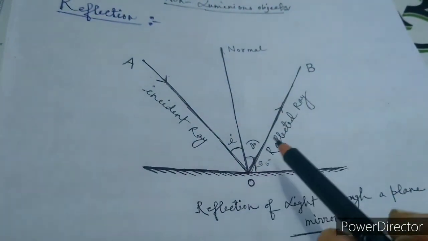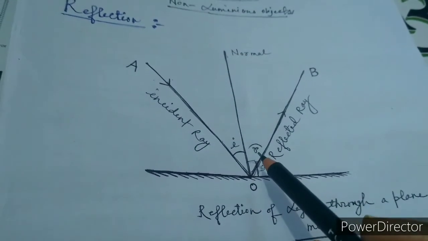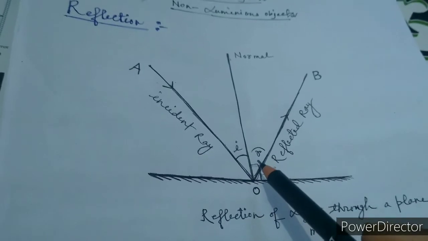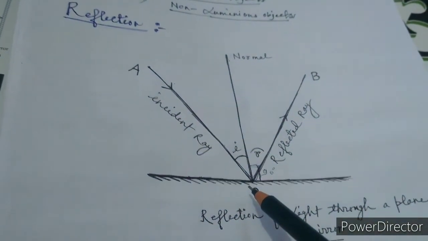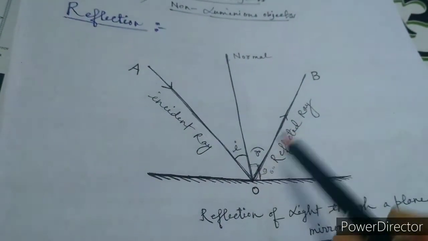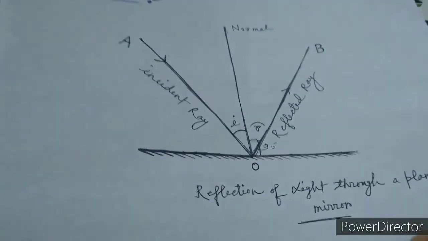In the same way, this is the reflected angle, and it is denoted by small r, and it is the angle which is subtended by the normal and the reflected ray. That is known as the reflected angle. Okay.